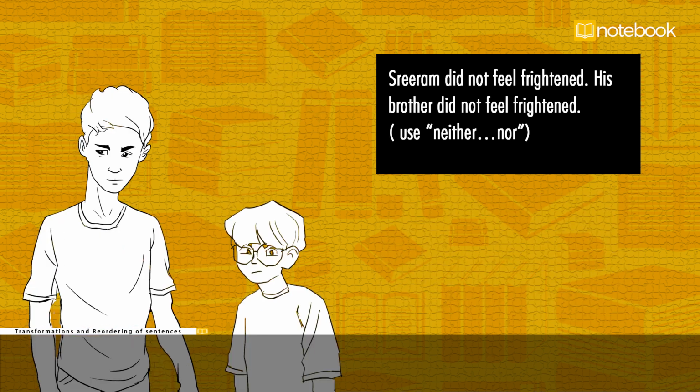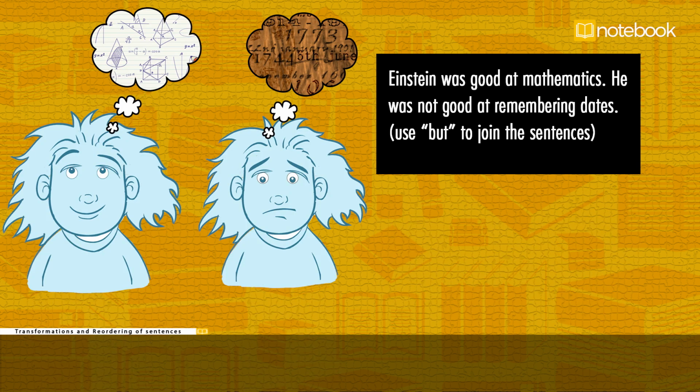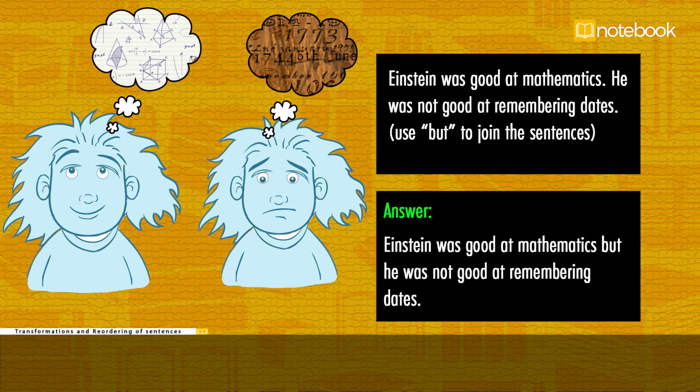Shri Ram did not feel frightened. His brother did not feel frightened. Use neither nor. Answer. Neither Shri Ram nor his brother felt frightened. Einstein was good at mathematics. He was not good at remembering dates. Use but to join the sentence. Answer. Einstein was good at mathematics, but he was not good at remembering dates.